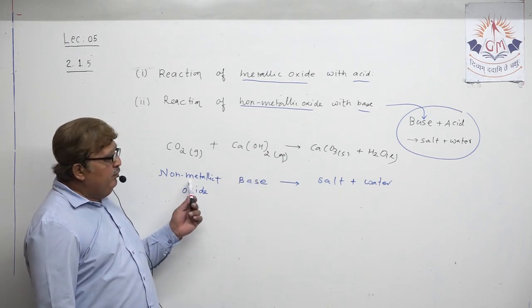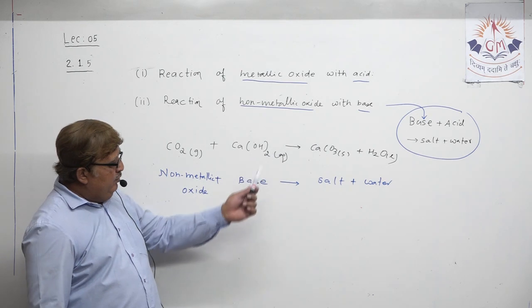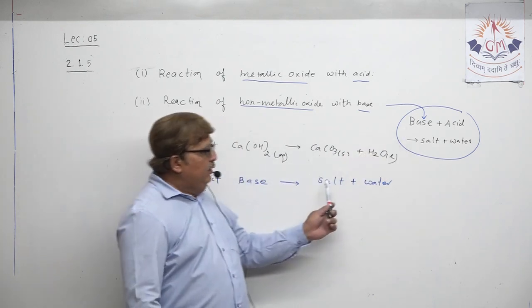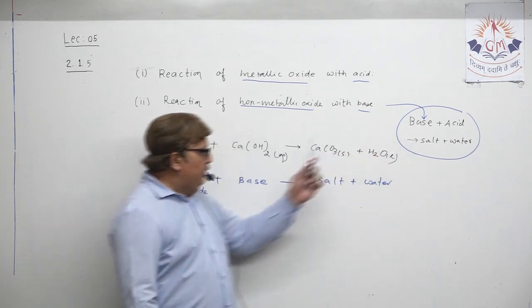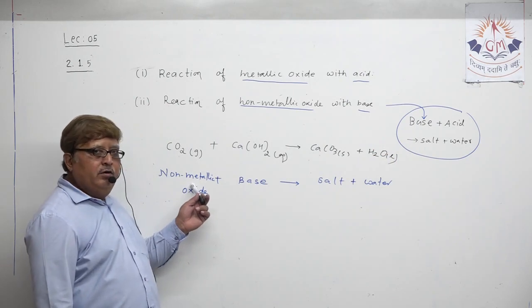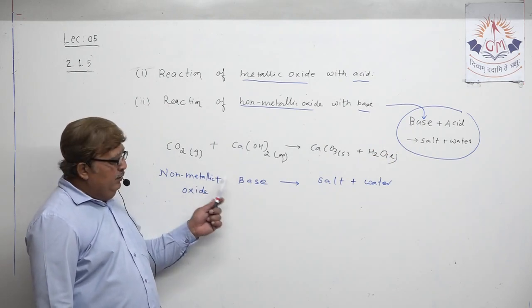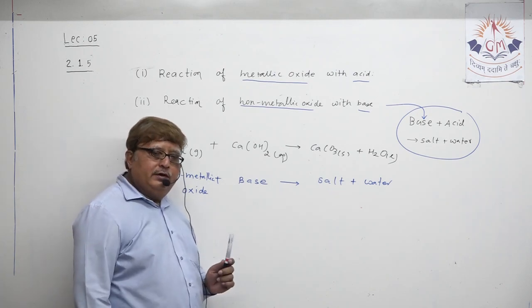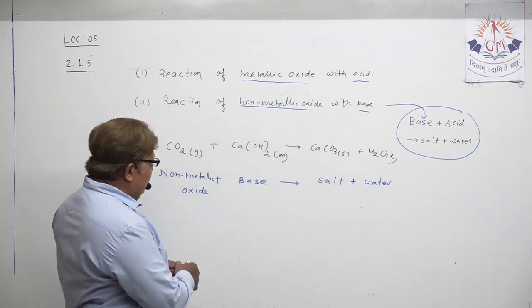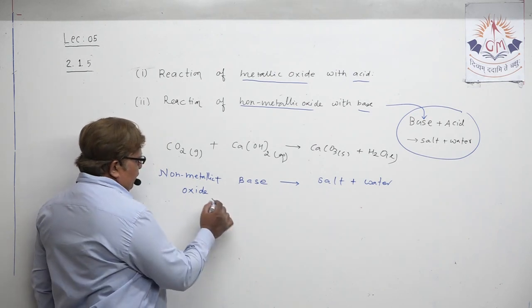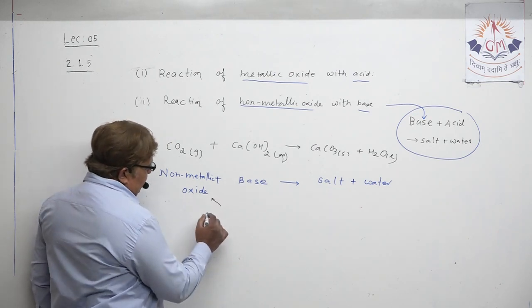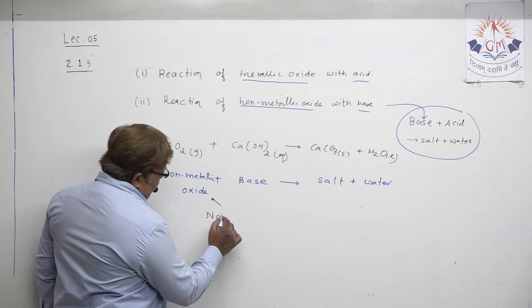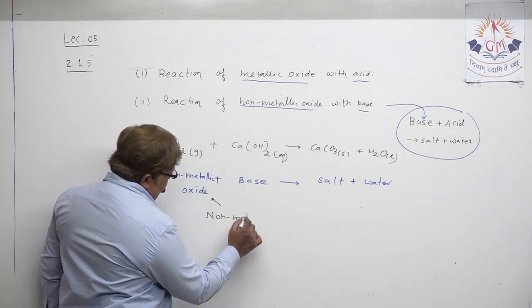Did you understand this? Compare with that reaction: base, salt, water, acid. That means non-metallic oxide reacts with base and forms salt and water. That's why one statement is sufficient for you. Non-metallic oxides, can you speak before me?